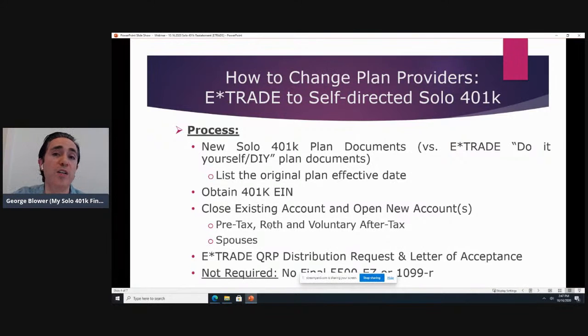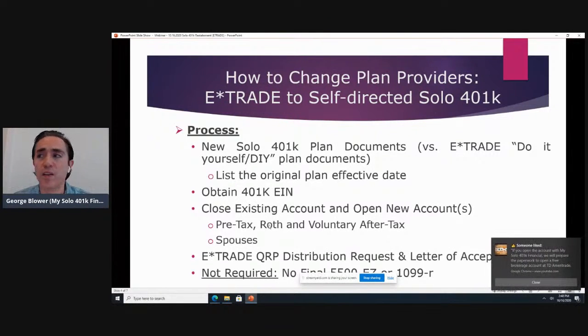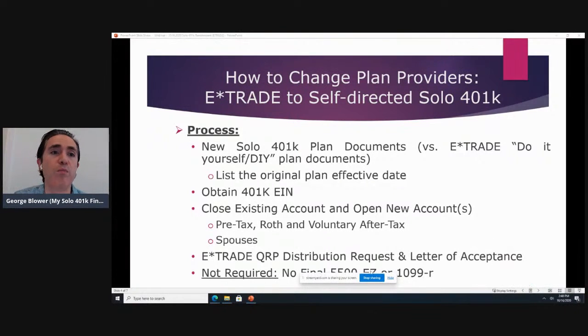So you could transfer money directly from that E-Trade account to, say, fund a promissory note. In that case, a promissory note would have to be drafted that's payable to the plan. But you are not going to turn that note over to E-Trade. You are going to hold it as the trustee of the plan. So the answer is no, E-Trade doesn't hold the alternative investments like real estate or notes, they're really just a custodian of the cash or those traditional investments that you have inside of your solo 401k.